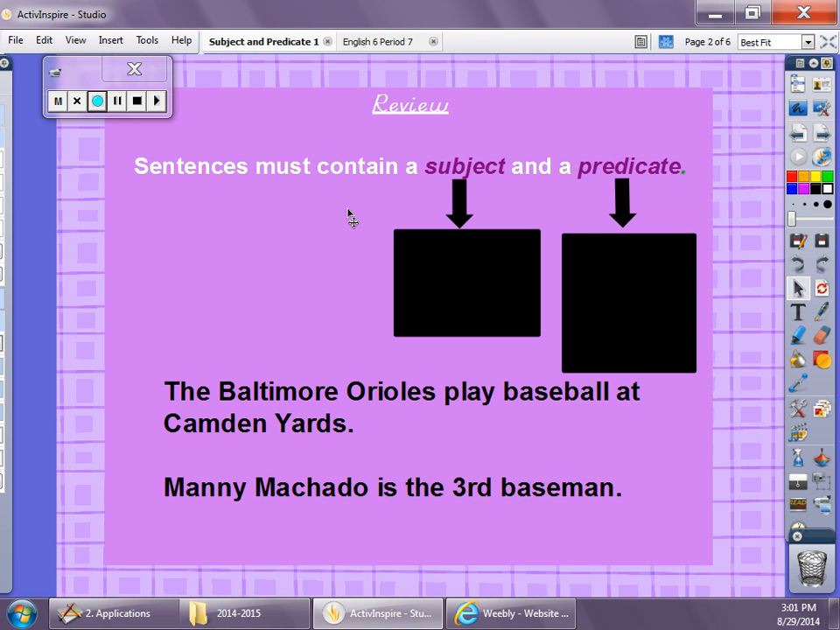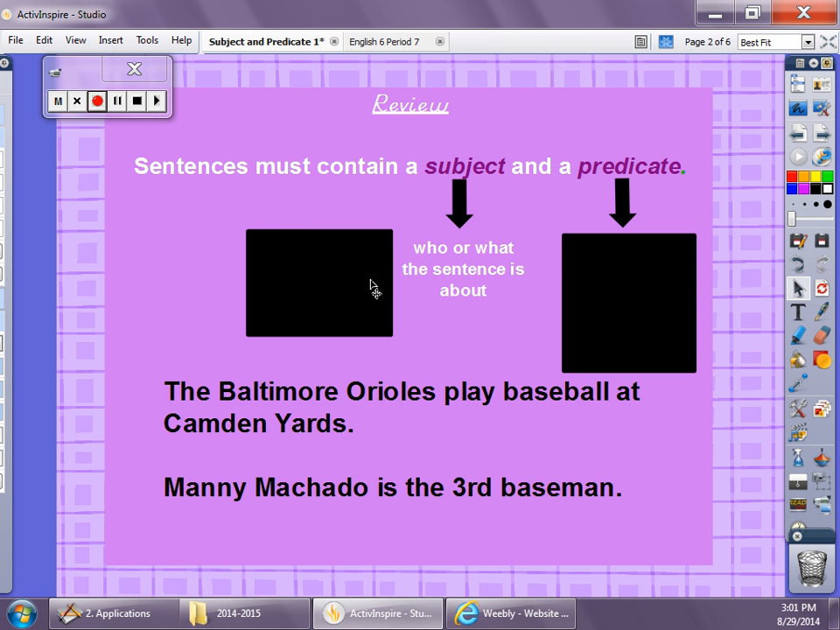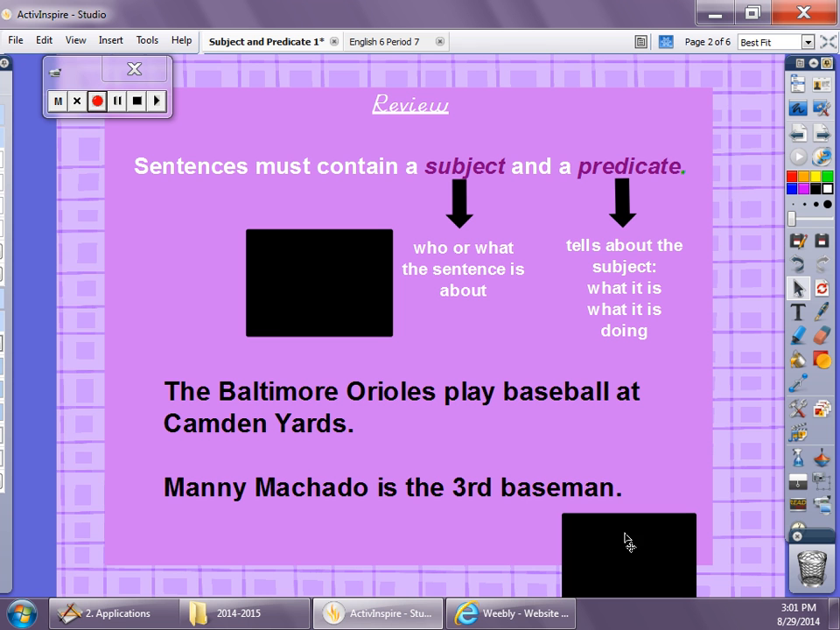All sentences must contain a subject and a predicate. They also have to have a complete thought. So the subject basically is telling who or what the sentence is about. This is going to be a noun or a pronoun. And the predicate tells about the subject. What is it doing? And this is going to be a verb.